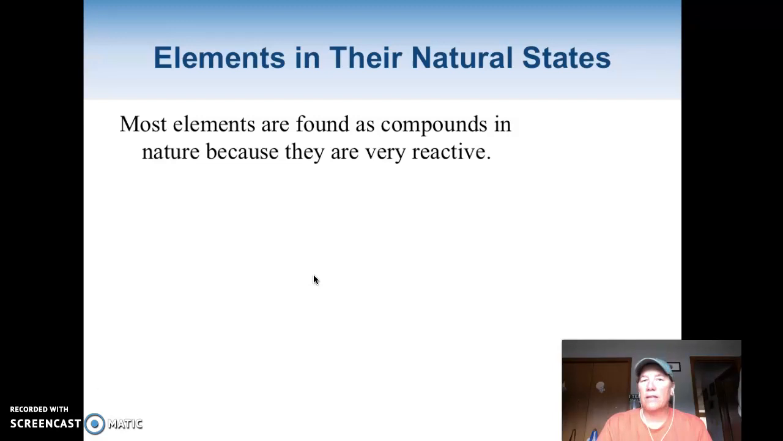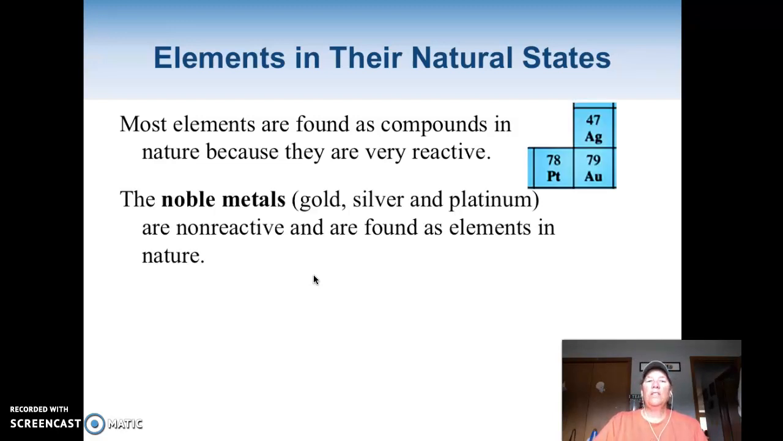Okay, so when we talk about elements, most of them are found as compounds. The alkali metals, the alkali earth metals, they're way too reactive. You won't find pure calcium, you won't find pure sodium. They're always reacting with something. So a lot of times when we talk about elements, they're usually combined with something. Now these guys, silver, gold, platinum, these are called the noble metals. These are why they're worth a lot of money. They're very unreactive metals, and there's not very many of those.